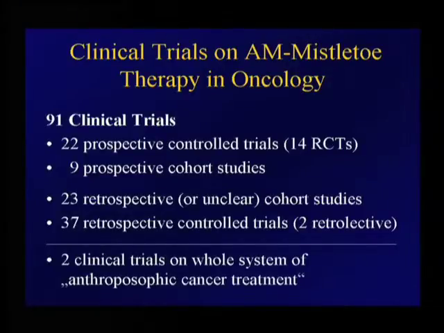Here I can give you another overview on the mistletoe trials, mistletoe in oncology. We found 91 clinical trials: 22 prospective controlled trials. Of these, 14 were randomized and 2 were double-blind. There were 9 prospective cohort studies. And then, what I'm not going to show you, 23 retrospective cohort studies, among these also the cohort studies that were not clearly claimed to be prospective, and 37 retrospective controlled trials. 2 of them are retrolective, and these 2 have a lot better quality than the other ones, and I'm shortly going into one of these later.